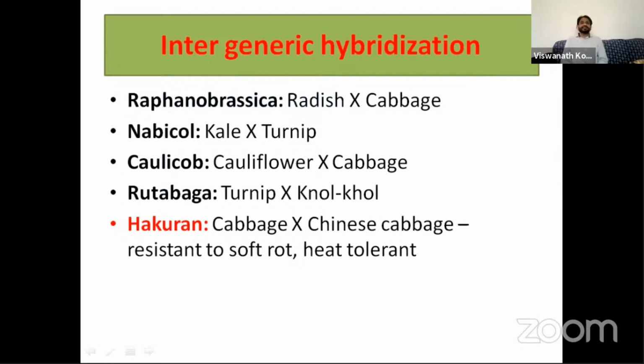Then Nabicol was a cross between kale and turnip. Calico between cauliflower and cabbage. Rutabaga between turnip and knol khol. Hakuran is the previous question. Hakuran, cabbage is Chinese cabbage. It is resistant to soft rot and it is tolerant to heat also. Hakuran was previously asked, and Rutabaga also previously asked.